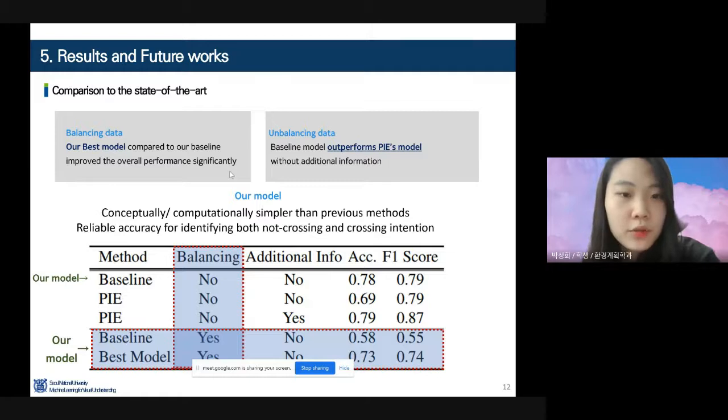Because it was important to get higher negative accuracy for reliable crossing intention prediction, we tested our model in balanced data. And our best model compared to our baseline improved the overall performance significantly with reliable accuracy, which is 0.73. And comparing our model performance to the previous PIE dataset related literature, our model outperformed without additional information. And also our model is conceptually and computationally simpler than the previously reported PIE model.